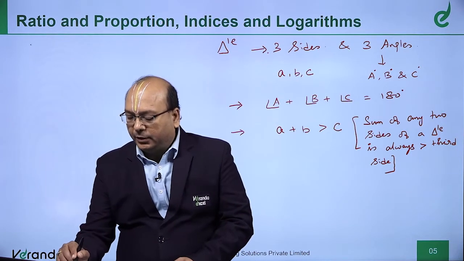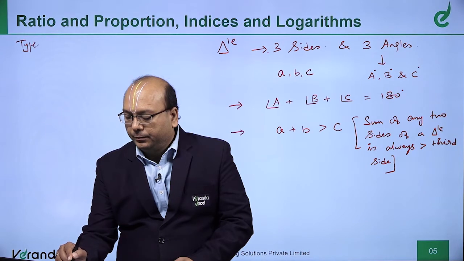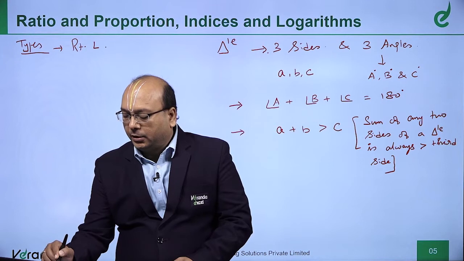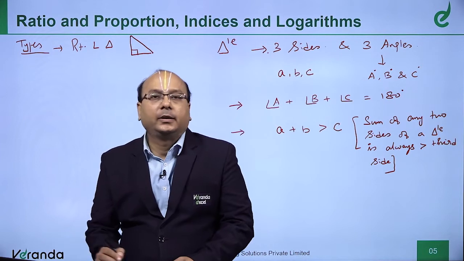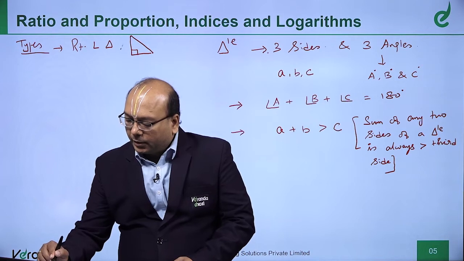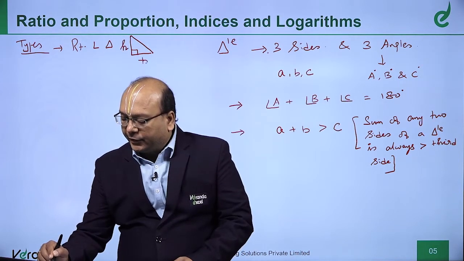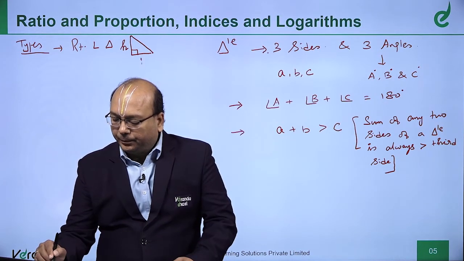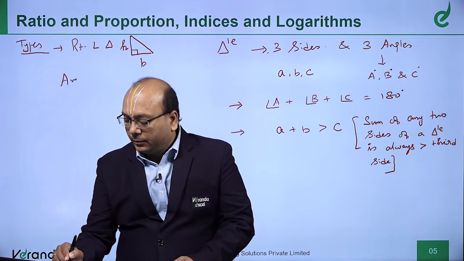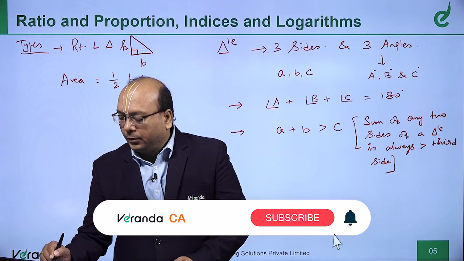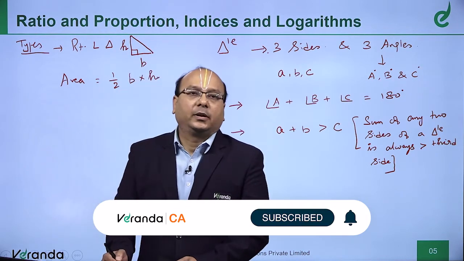Now, we take a different type of triangle. Right angled triangle, where one angle will be 90 degrees, and the height is taken as h and the length of the base is taken as b. Area is 1 by 2 into base into height.